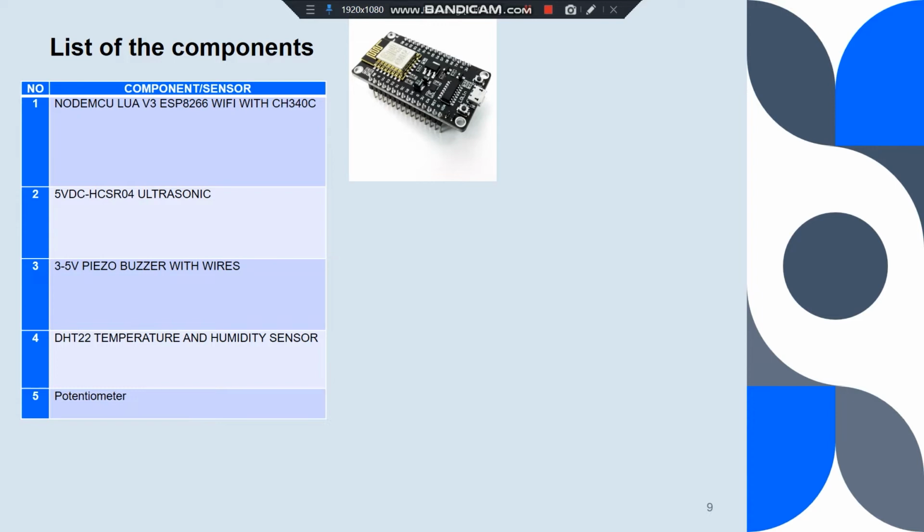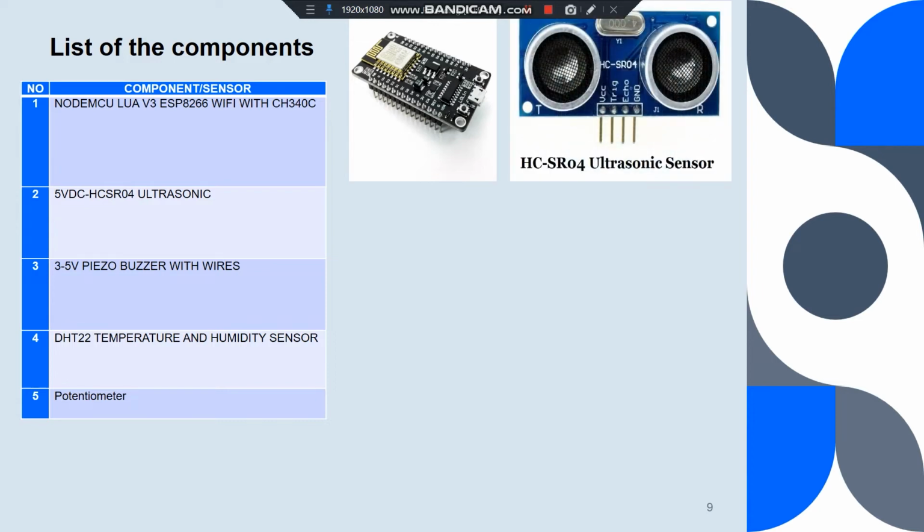The second one is the 5V DC HC-SR04 ultrasonic sensor. This ultrasonic sensor uses sonar to determine the distance of an object. It offers excellent non-contact range detection with high accuracy and also stable readings.